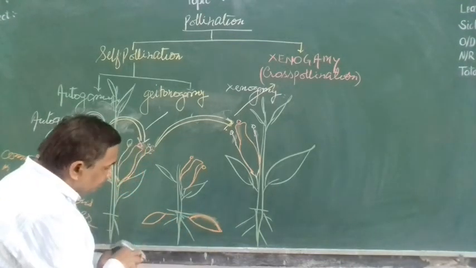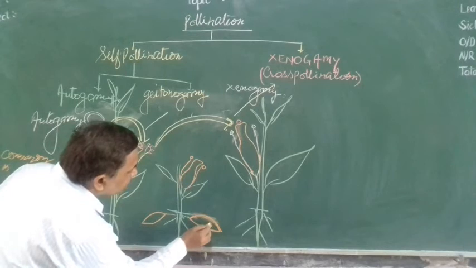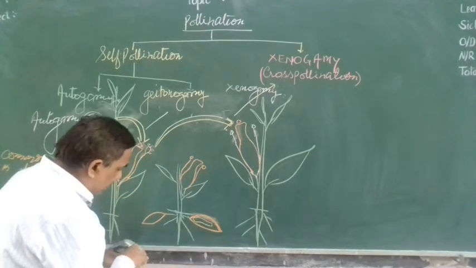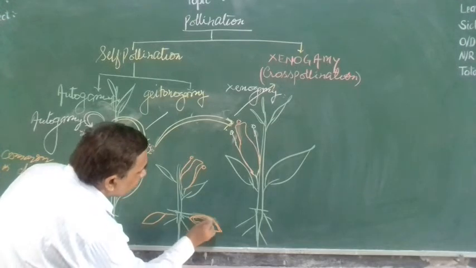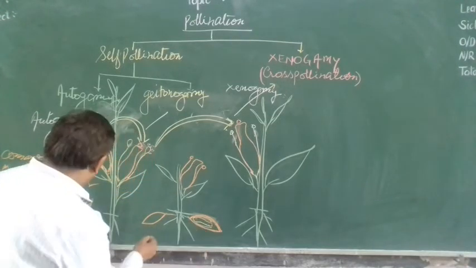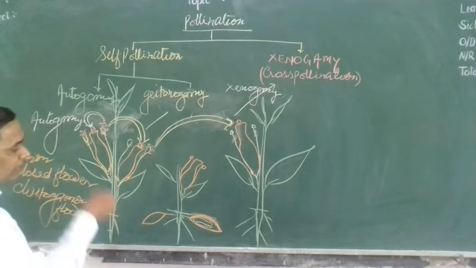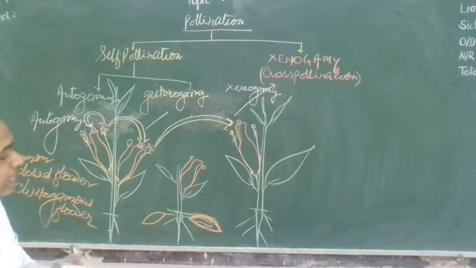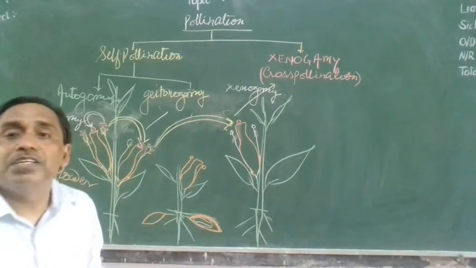In this flower, both male and female organs are present here. Both male organ and female organ, so self-pollination. In the closed flower, there is only the chance of autogamy. Their pollen grain will reach on the stigma.